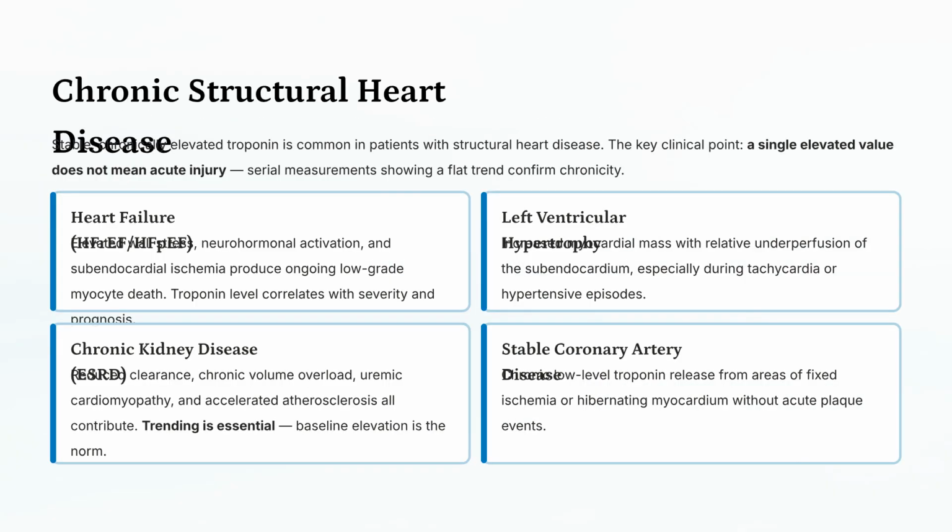Chronic structural heart disease causes stable, chronically elevated troponin. A flat trend on serial measurements confirms chronicity. Examples include heart failure, left ventricular hypertrophy, chronic kidney disease, and stable coronary artery disease.